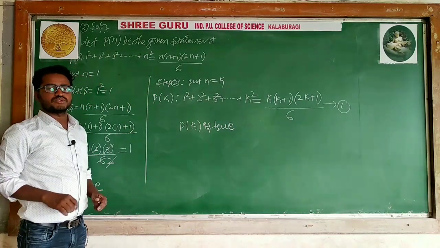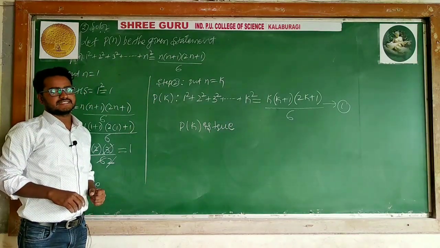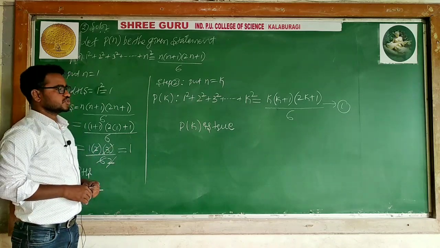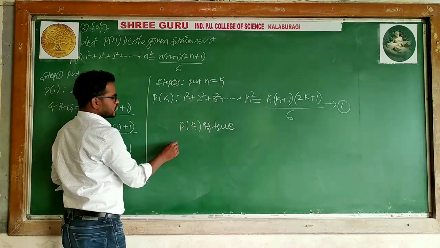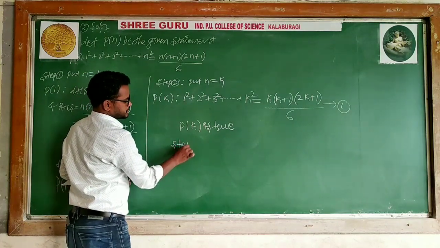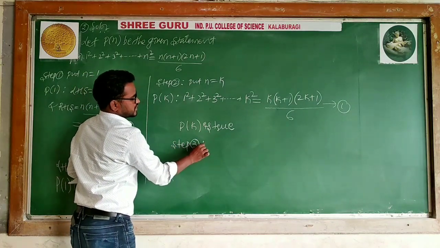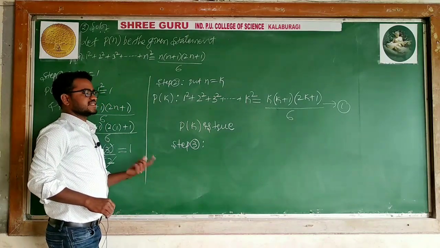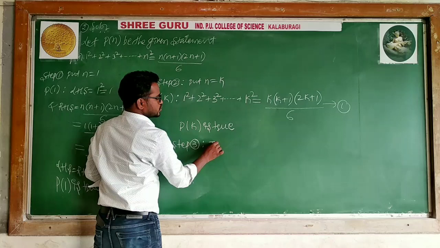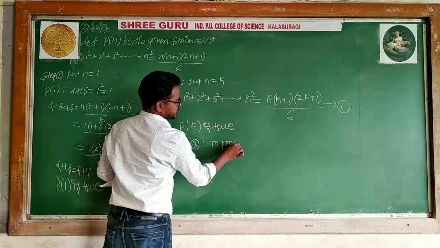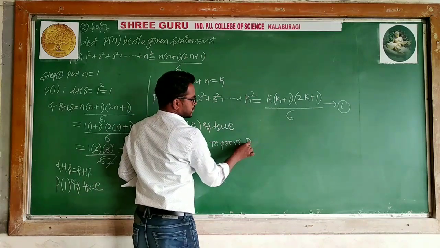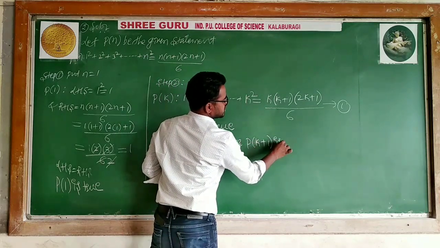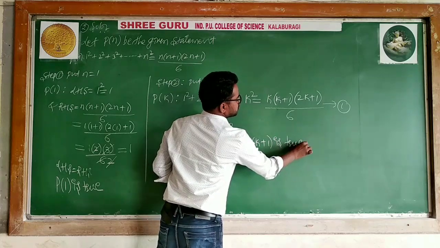When P of k is true, we have to prove step 3. Step 3 is the main thing. Using that step, I will conclude that the given statement is true. Step 3: to prove P of k plus 1 is true, n is replaced by k plus 1.